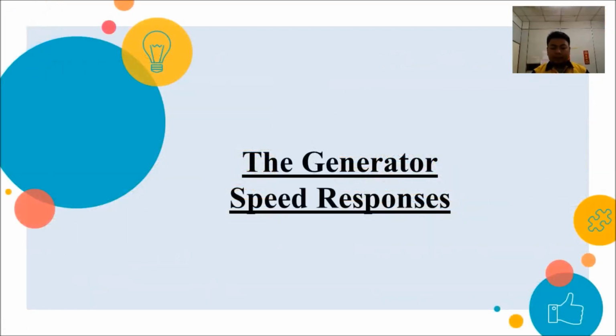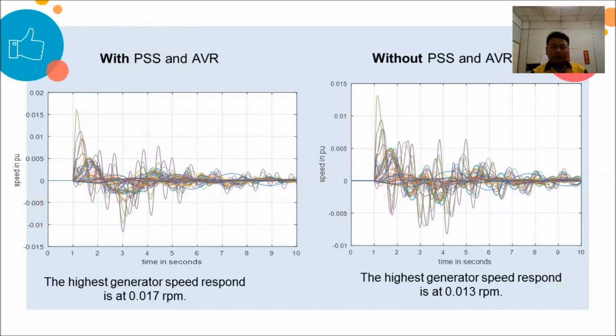The generator speed response. For with PSS and AVR condition, the highest generator speed response is at 0.017 RPM. For without PSS and AVR condition, the highest generator speed response is at 0.013 RPM.